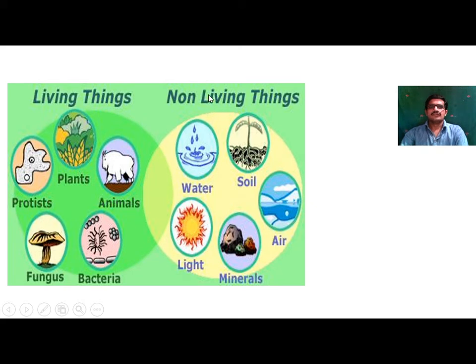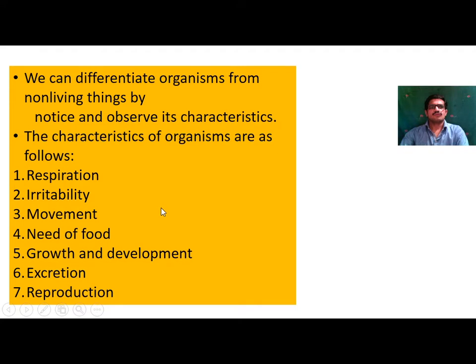In case of non-living things, abiotic factors, that is water, soil, air, minerals and light, are called abiotic factors, and living things are called biotic factors. We can differentiate organisms from non-living things by observing their characteristics. The characteristics of organisms are as follows.